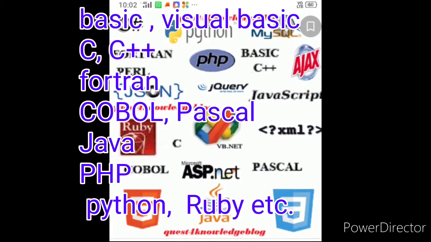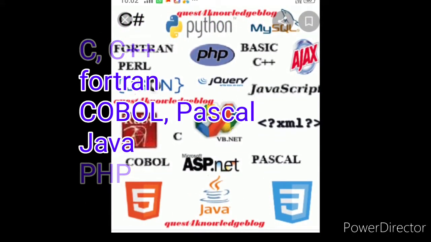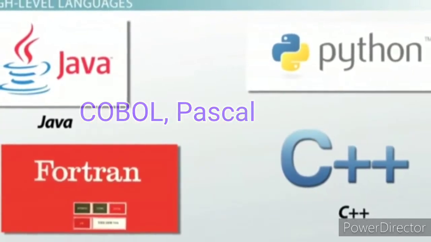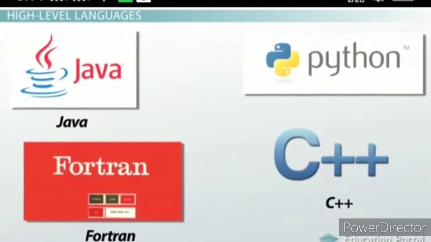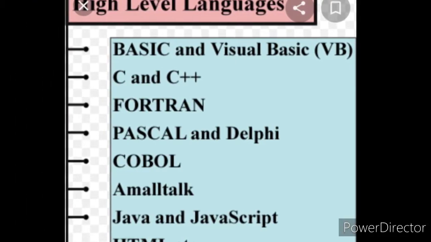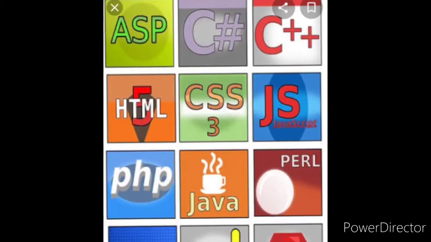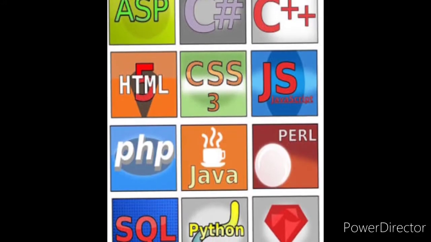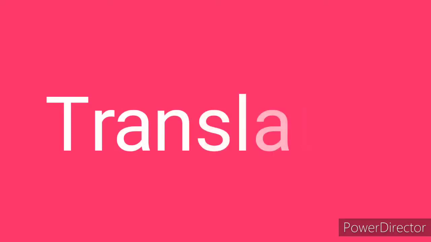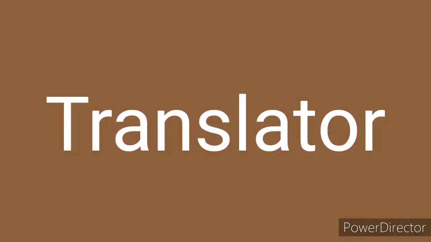etc. Next, children, listen very carefully. Computer cannot understand high level language. It can understand only machine language, that is zeros and ones. Machine language is directly understood by the computer. Now, to convert a high level language into machine language, we need a translator. Why do we need a translator? To convert high level language to machine language.